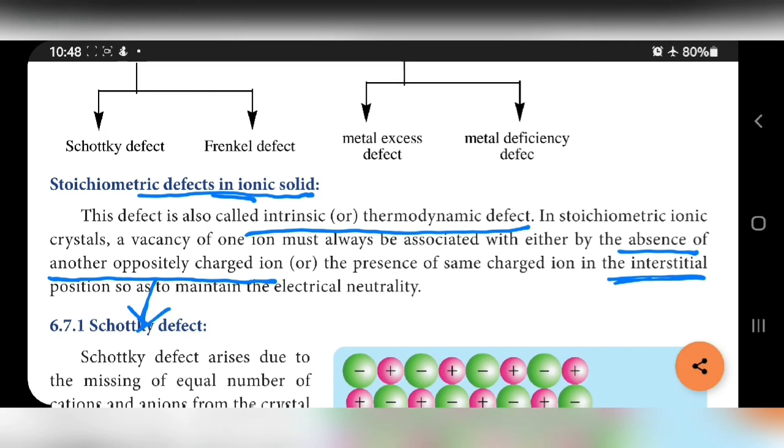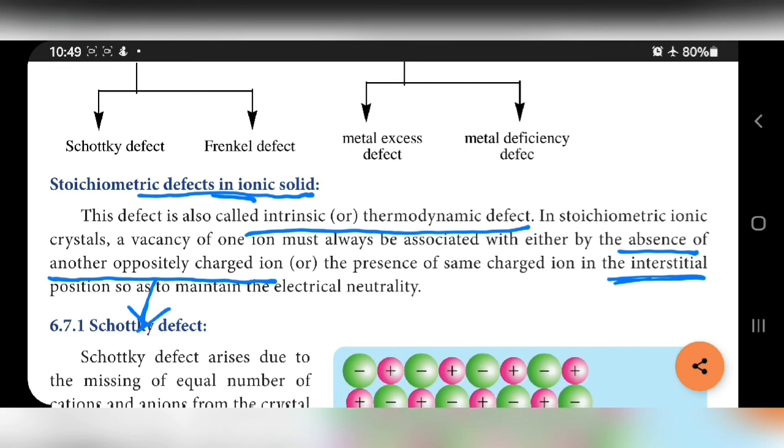That is dislocation, that is Frenkel defect. So here the introduction to Schottky defect and Frenkel defect is given. That's all. Stoichiometry defect is over.